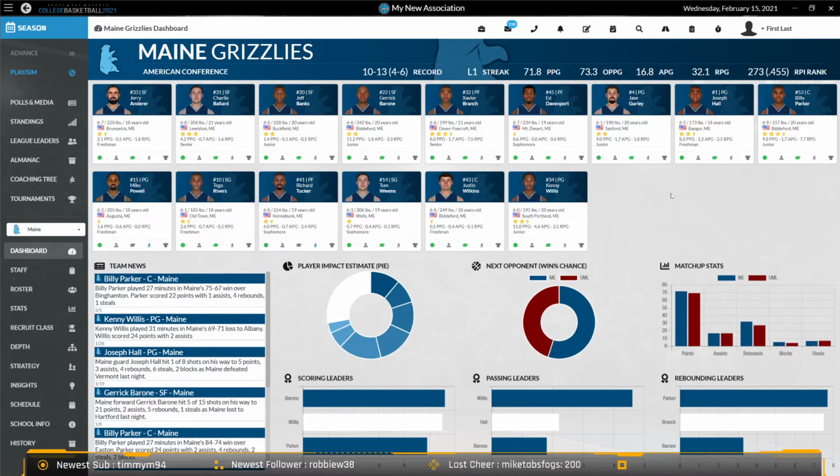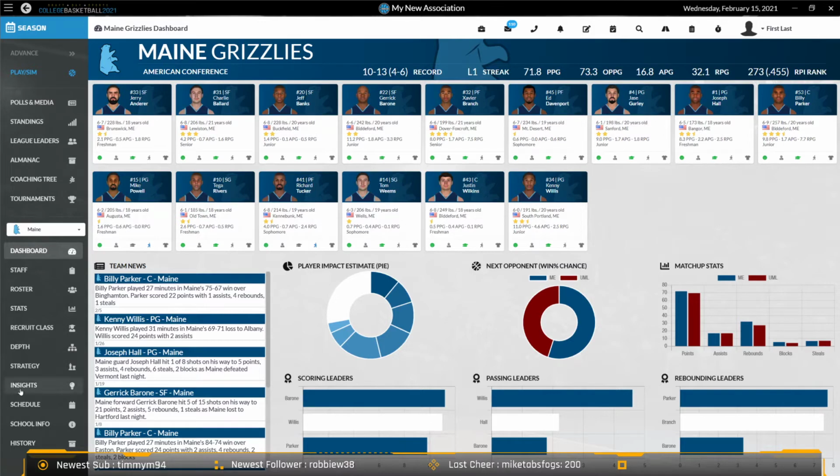So we're still a ways away from first access release, so there's no reason to hurry up and finish your season now. But once 2021 is available, you will be able to bring your seasons right in that you're playing right now. So no worries about losing seasons or anything like that. I know people have emailed me and said they've got a really long-term season going, and they don't want to start over, which I totally understand. That's the point of the game. So you will be able to bring those over with you.